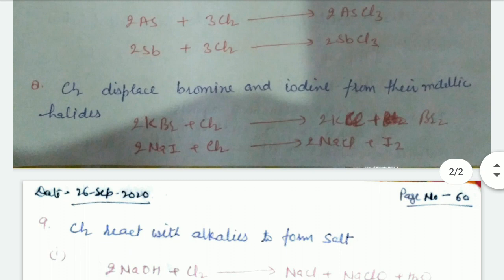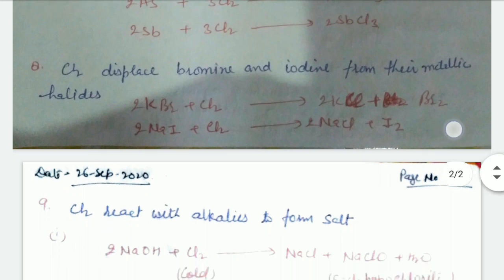Now, the next point is that chlorine displaces bromine and iodine from their metallic halides. It is also known as the exchange of halogens reaction.